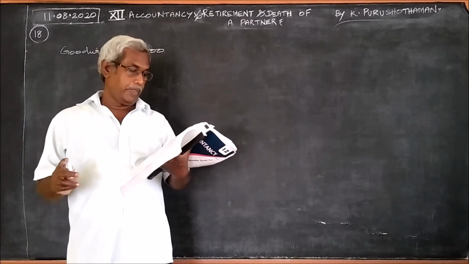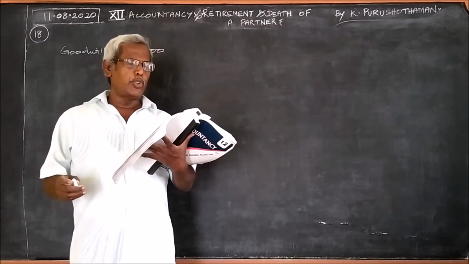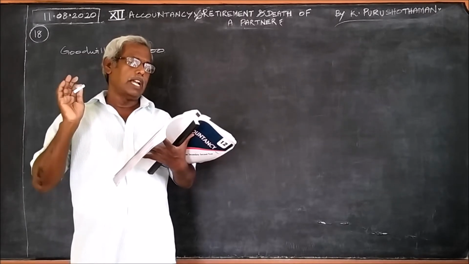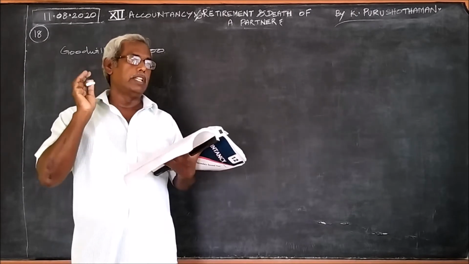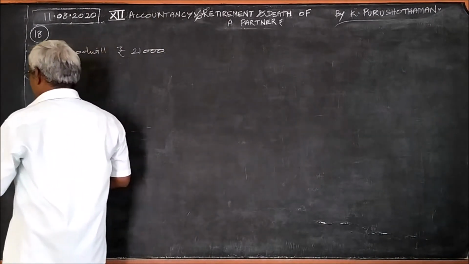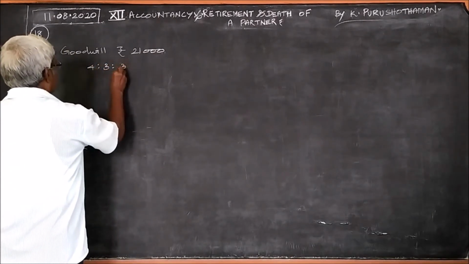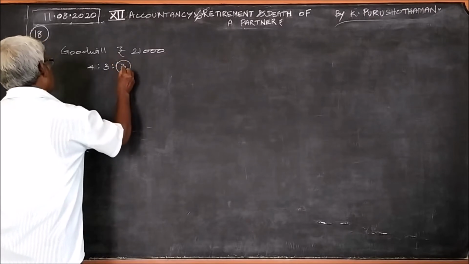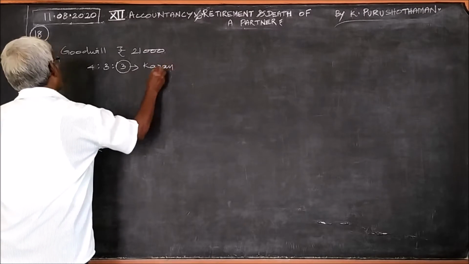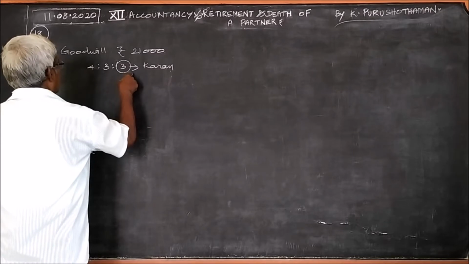It is an important area under this problem. Karan retires. So, what should be the ratio of goodwill to Karan regarding goodwill? So, Karan's share must be, what is the ratio? 4:3:3. This 3 times is Karan. The other two, the first two partners, Saran, Arun. This is Karan's.